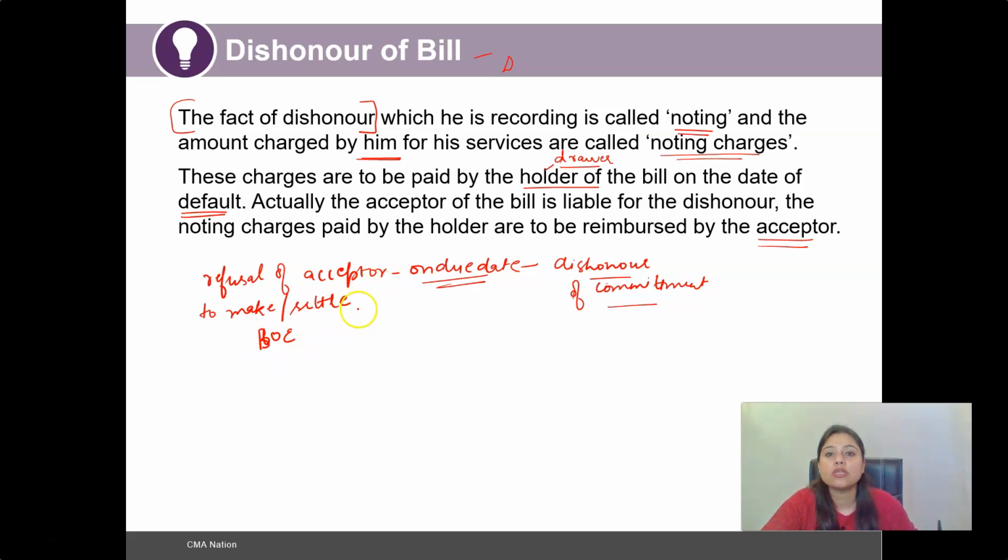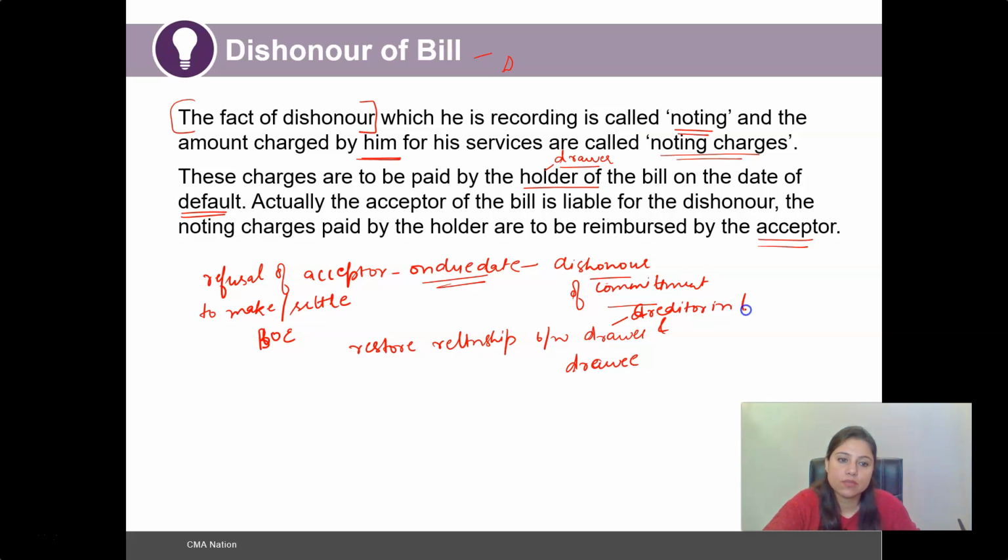Also, this dishonor of bill would restore the relationship between drawer and drawee, as that of drawer being the debtor, drawer being the creditor in the books of drawee, and drawee being the debtor in the books of drawer.